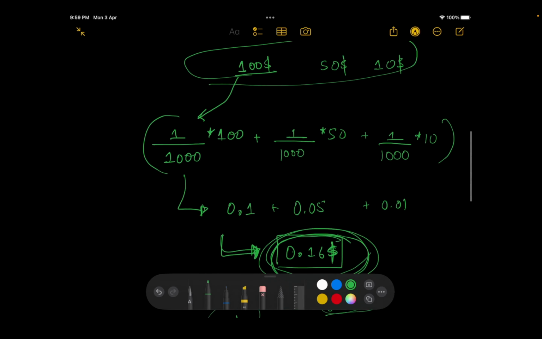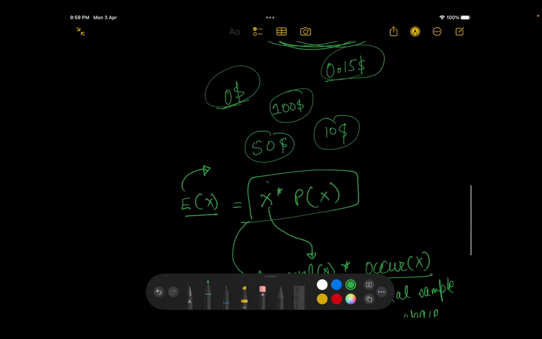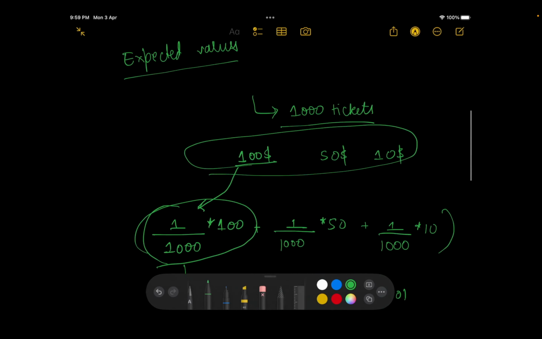So over here, what was the expected value of getting 1,000? Basically, whatever the value of a particular thing is, over here the value was 100, right, of getting $100. If you get $100, the amount of monetary gains you make are 100, right? So 100 multiplied by the probability of getting $100. So what was the probability of getting $100? That was 1 by 1000. So that becomes the expected value. Make sense? Okay, okay. The only reason I'm tightly coupling this concept with this particular example is because it's